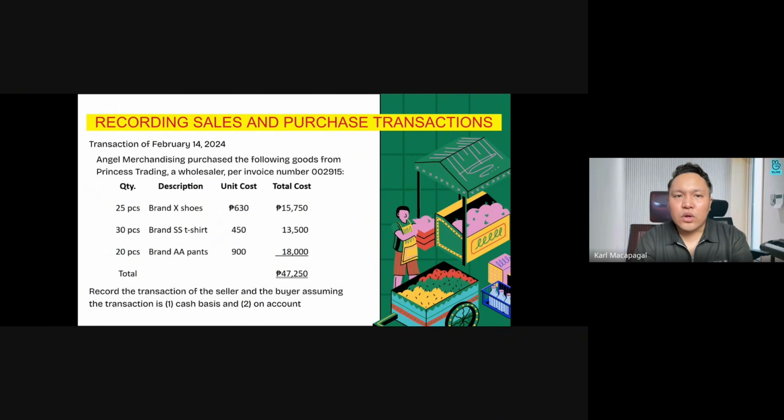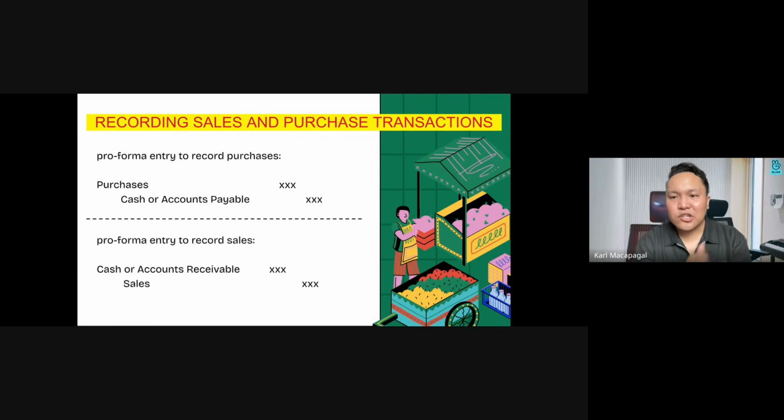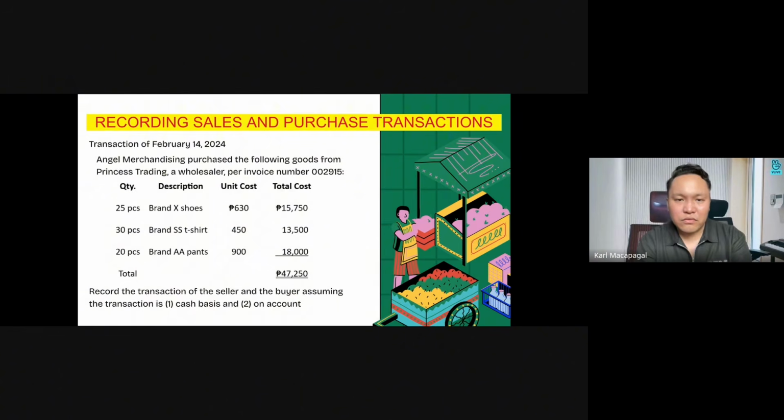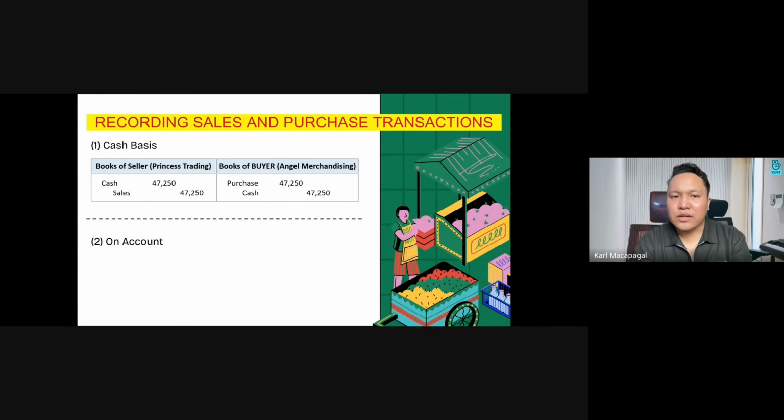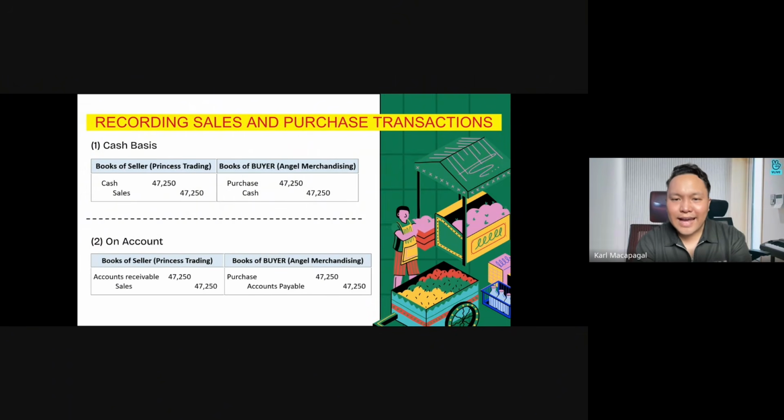If we go back to our previous presentation, these are the pro forma entries. We just have to record the amount of 47,250 pesos. So for cash basis, both for the books of the seller and books of the buyer, and if it is on account, both for the books of the seller and for the books of the buyer. You may pause this video to catch up with the different accounting entries or journal entries.